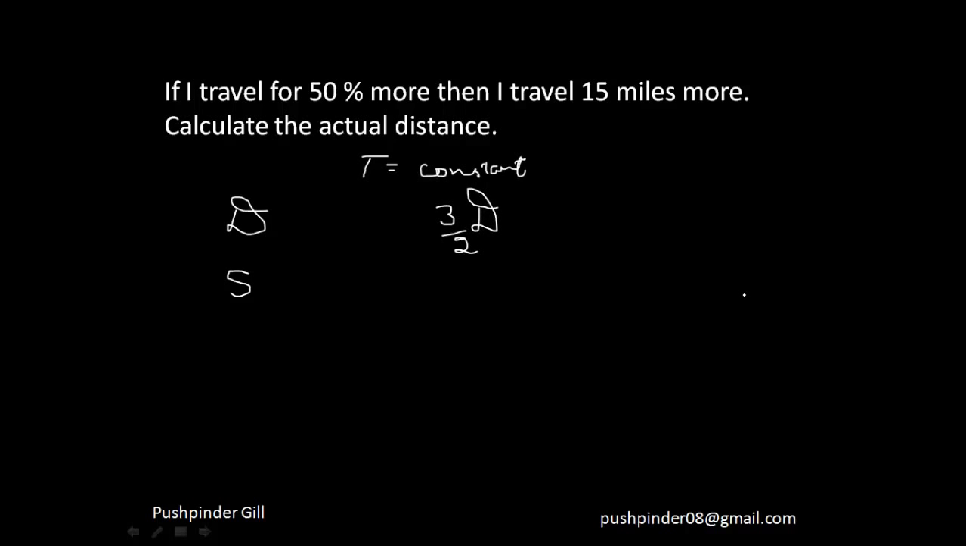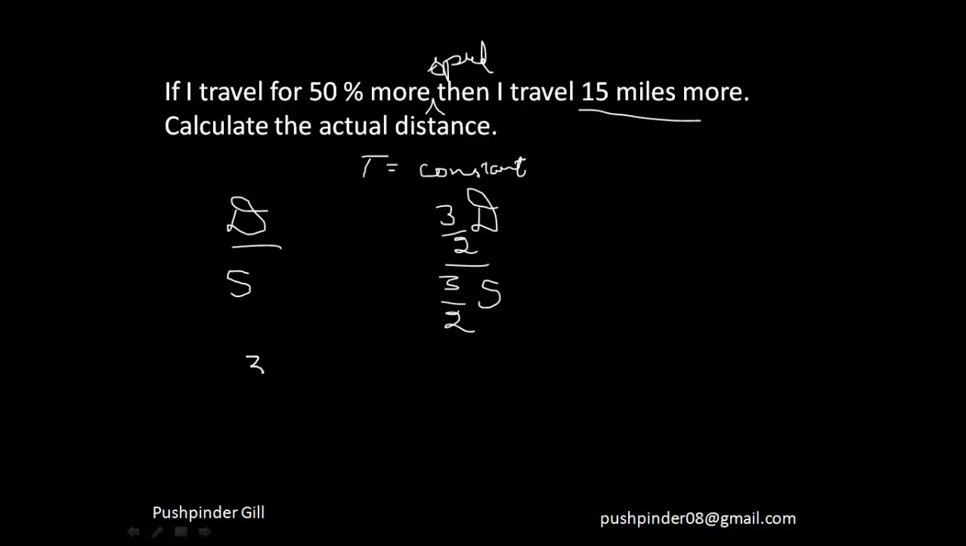I'm sorry, this is a different question. If I travel at 50% more speed, then I travel 15 miles more. So the speed over here also would be 3/2 s. Now you see, the difference between this and this, given to you in the question, is 15 miles.